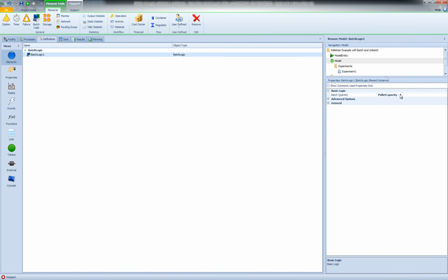So this -1 accounts for the fact that my parent is actually one of the parts that is in the batch. So if my pallet capacity is 4, then I need 3 members, and the 4th member will be the part that is considered as the parent for that batch.